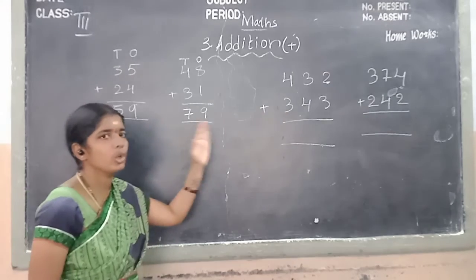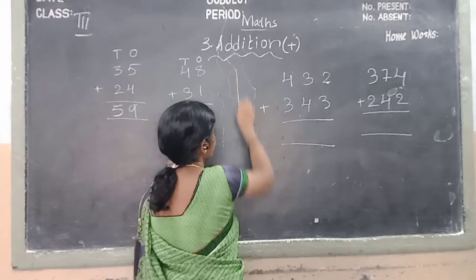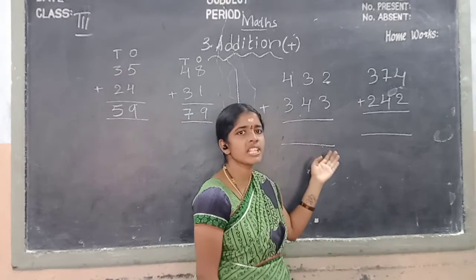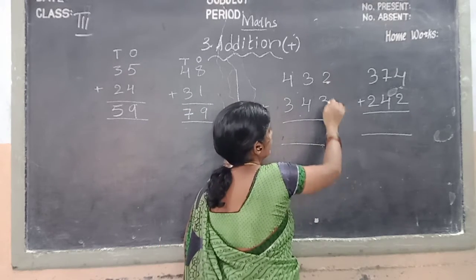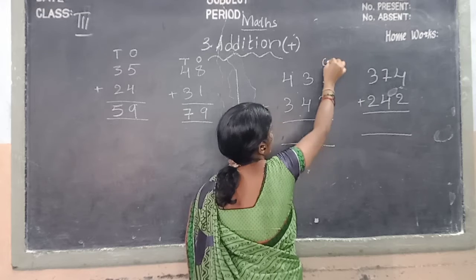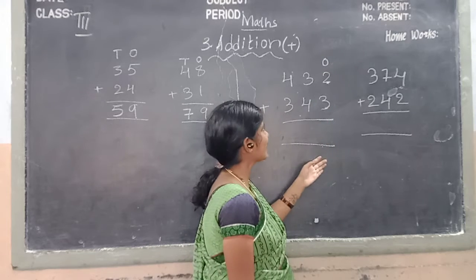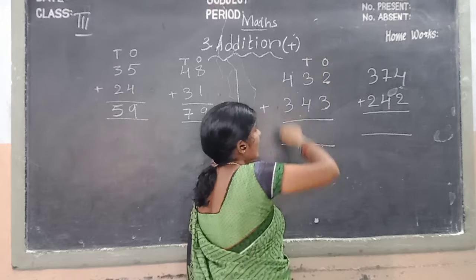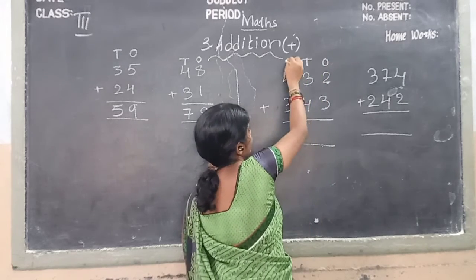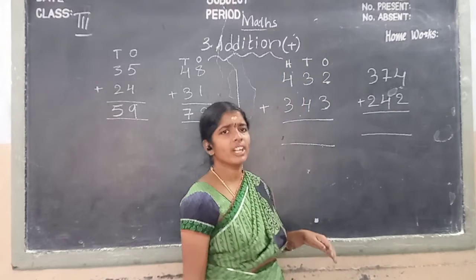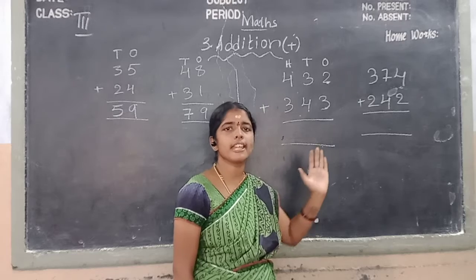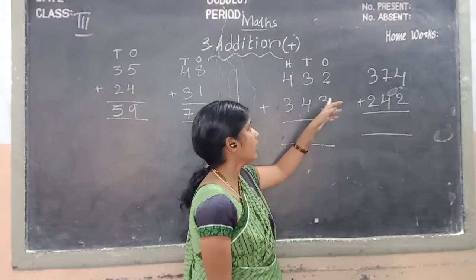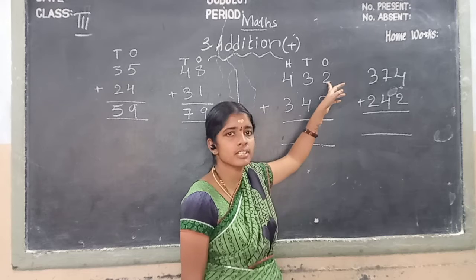Okay, children, shall we go to 3-digit numbers? In 3-digit numbers, in ones place, which numbers are there? 2, 3. In tens place, 3, 4. In hundreds place, 4, 3. Okay, children, what is the first rule? We first take the ones place before counting.